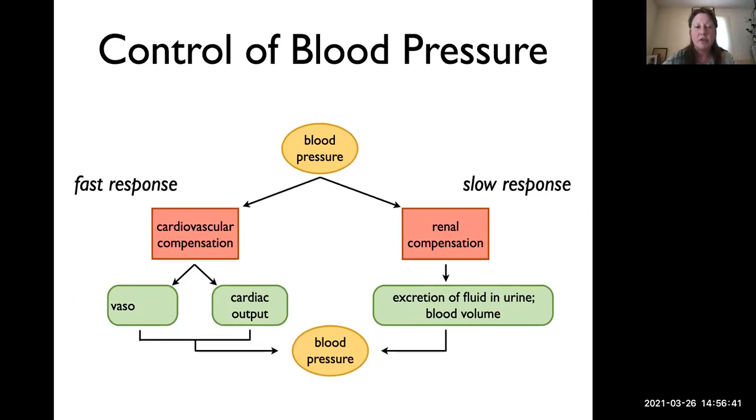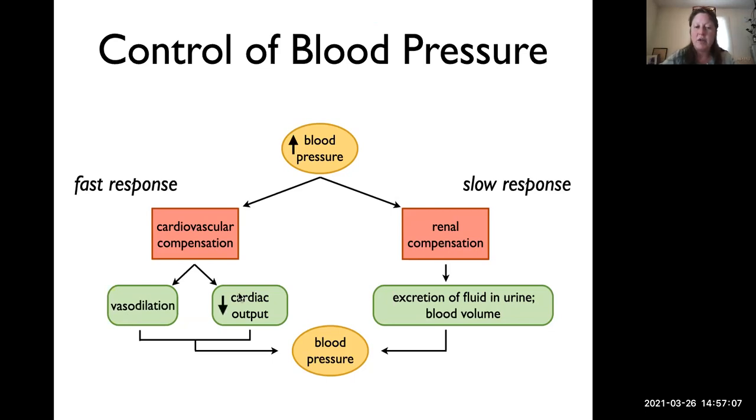The opposite is true if we are dealing with a situation where blood pressure is too high. The mechanisms are the same, they just work in the opposite fashion. So if mean arterial pressure is too high, cardiovascular compensation causes vasodilation, okay, which is going to decrease the pressure.